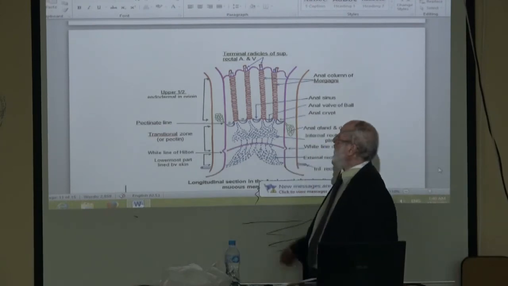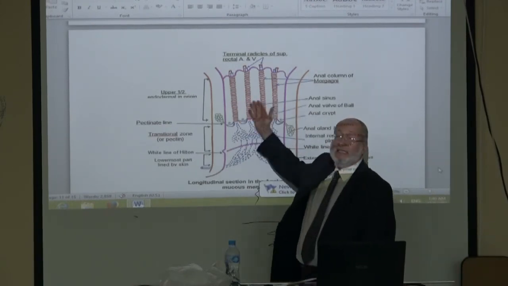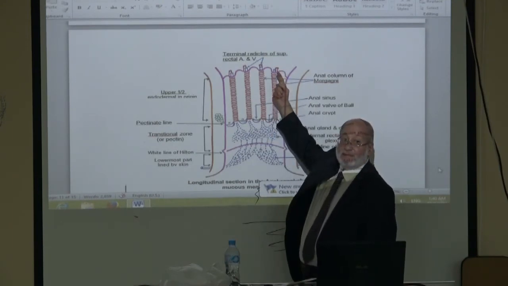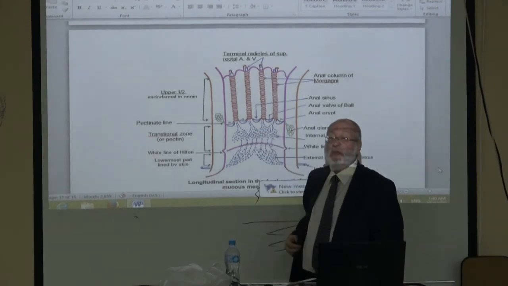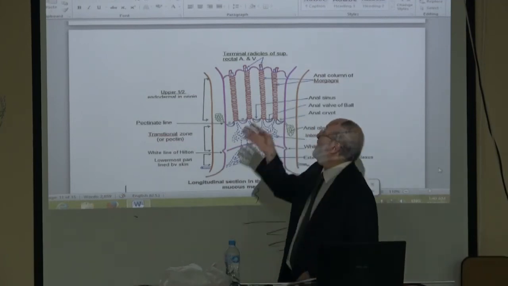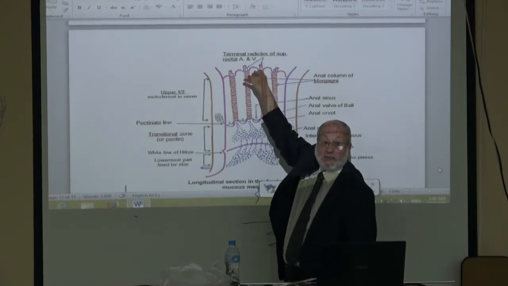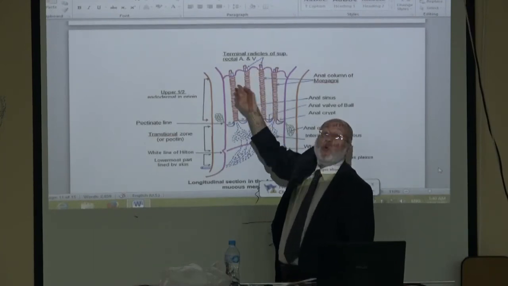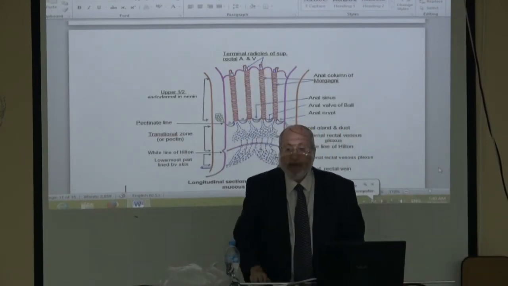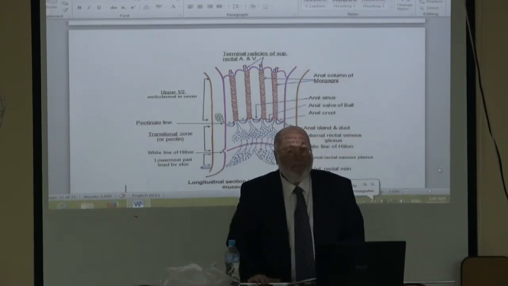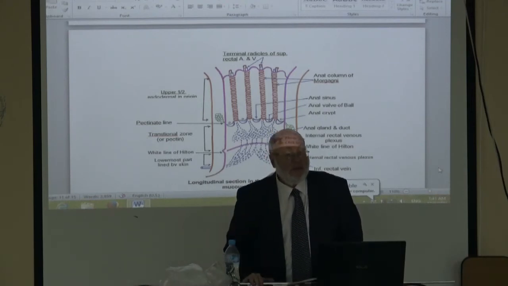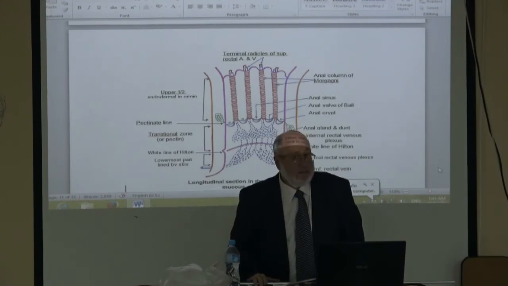Look, the internal hemorrhoidal plexus here runs vertically. Okay? To become what? To collect finally, to pierce the wall of the rectum, pierce the muscle layer, to collect outside the muscle layer as the superior rectal vein, which ascends to become the inferior mesenteric vein, which then drains into this vein, which becomes the portal vein.